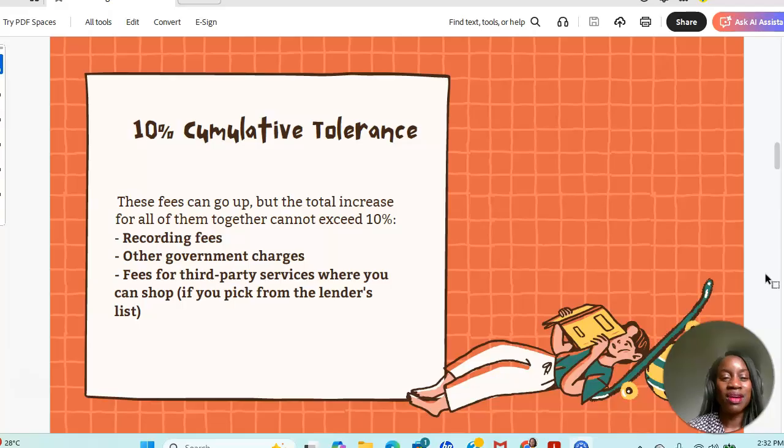Okay. When we talk about cumulative tolerance, it means that a single cost that falls in that category can go up by more than 10%. However, when you add all the costs of all the fees that fall under that category, the total increase cannot be more than 10%. Okay, so it includes recording fees and other third-party services for which the borrower was not allowed to shop. They may have been given a list from the lender, and those fall under the 10% cumulative